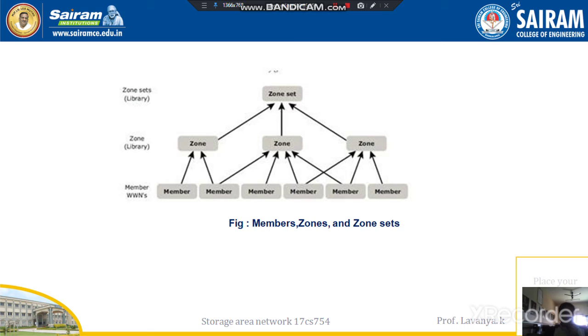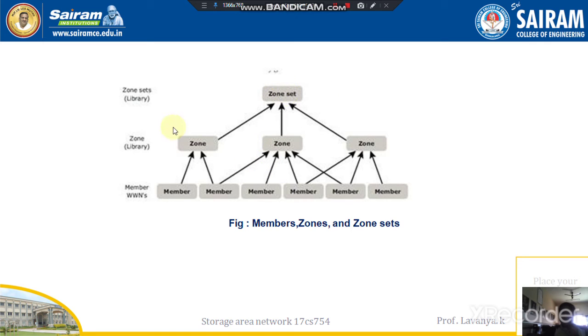A zone set is a set of zones, a combination of zones, and a zone is a set of zone members. This is a hierarchy format.